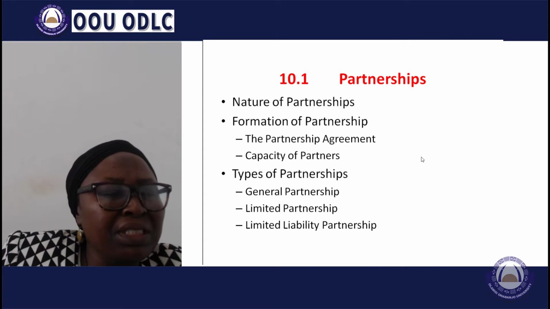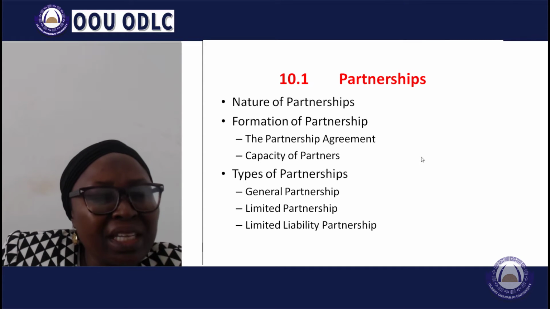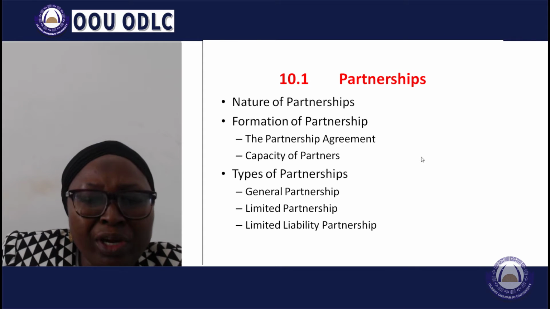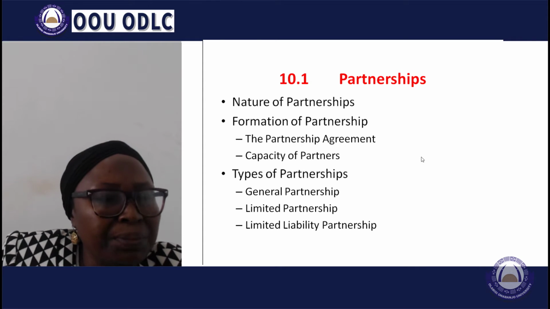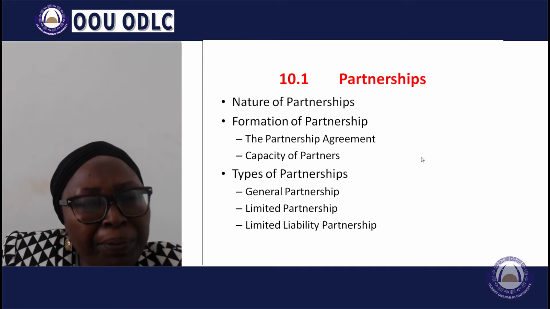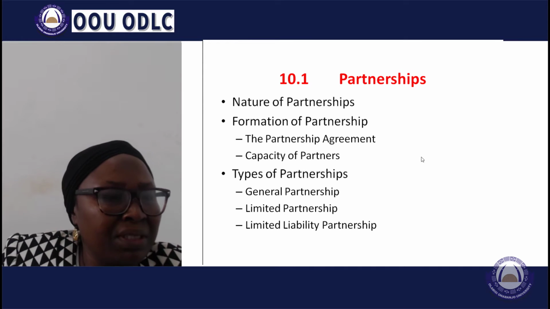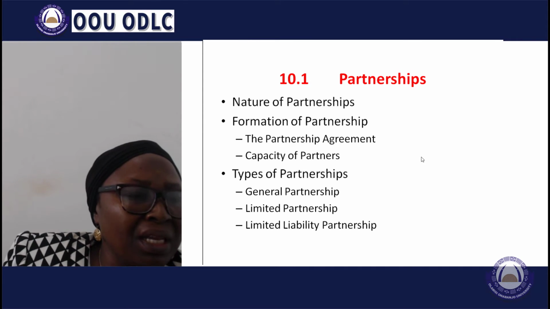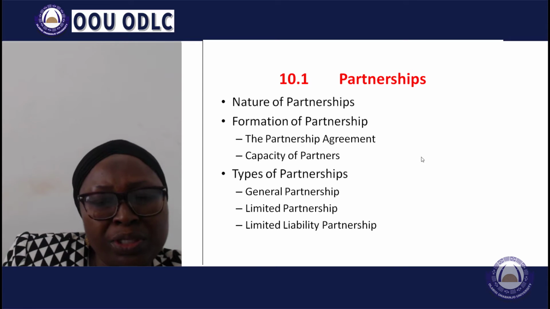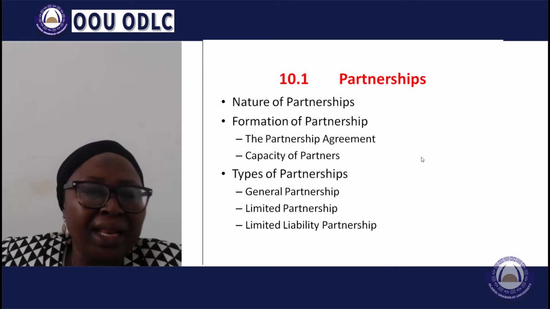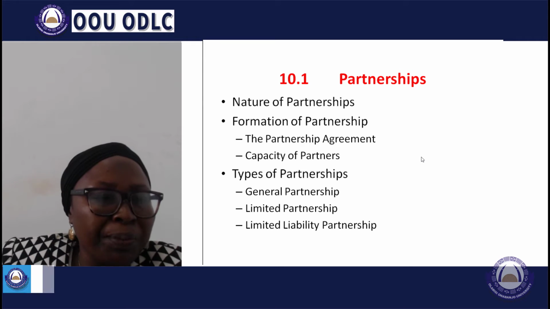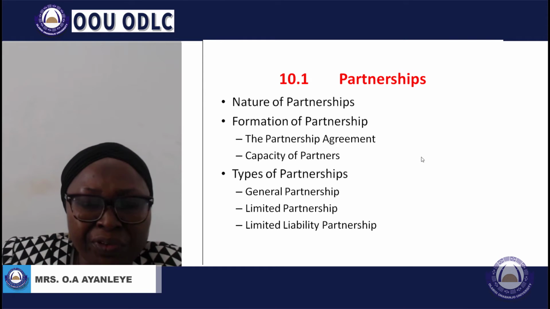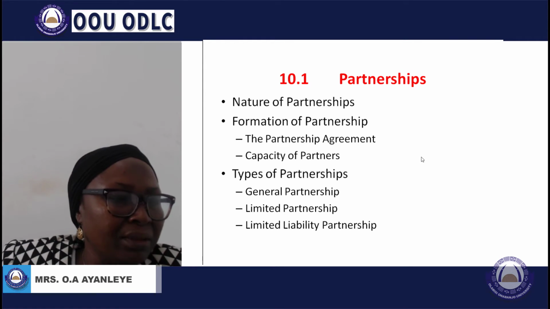A limited liability partnership must be created formally by drawing up a partnership deed, and it must be incorporated under the Companies and Allied Matters Act. A limited liability partnership may sue and be sued in its own name. It can acquire land, hold and dispose of property, whether movable or immovable. It can have a common seal.